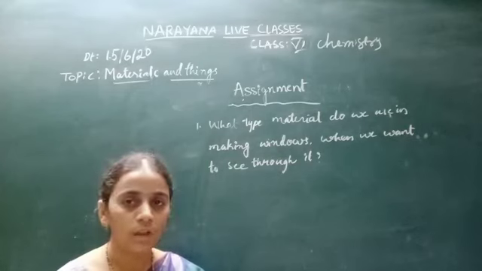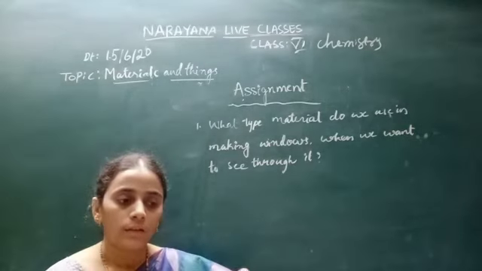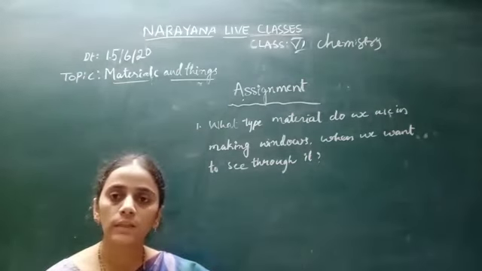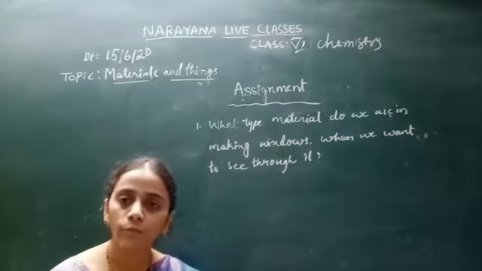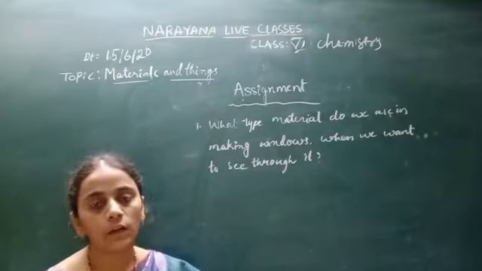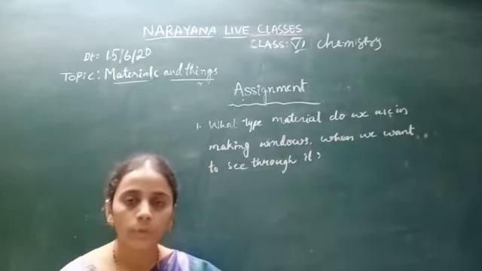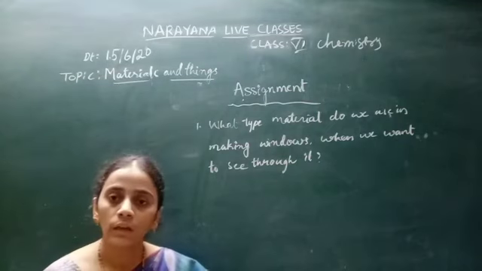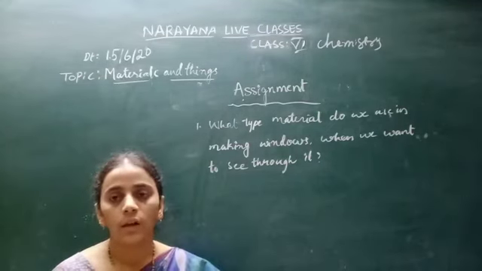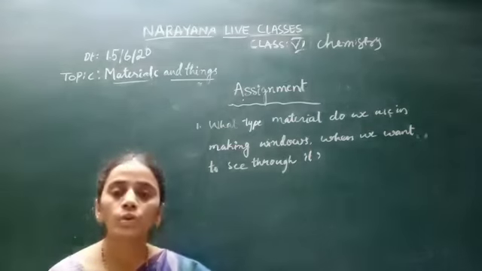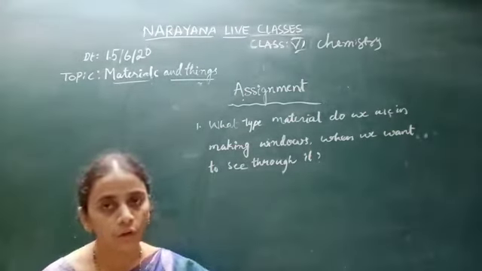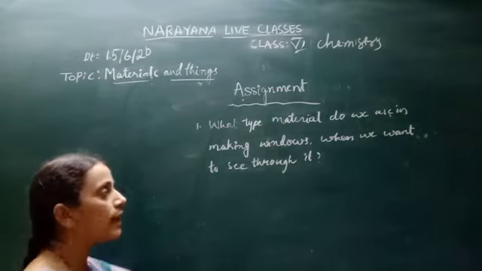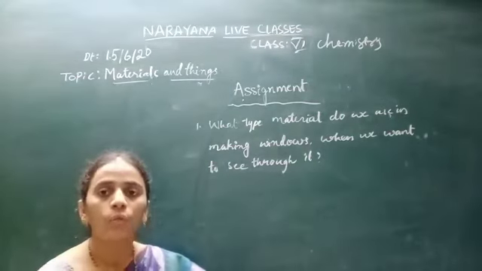That is the question. We know that through transparent materials we can see clearly. So we have to use a transparent material to see through it. So here the window should be made by using a transparent material like glass. Using glass we have to make a window. So the answer of this question is using glass we have to make a window.